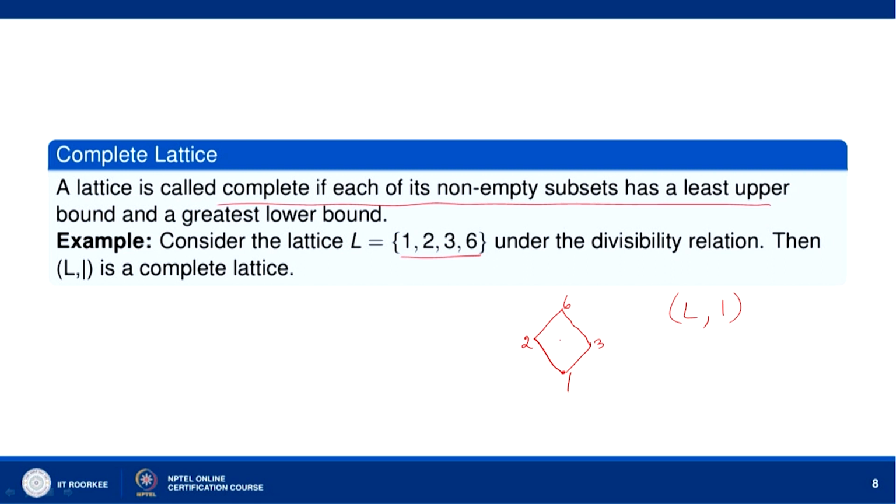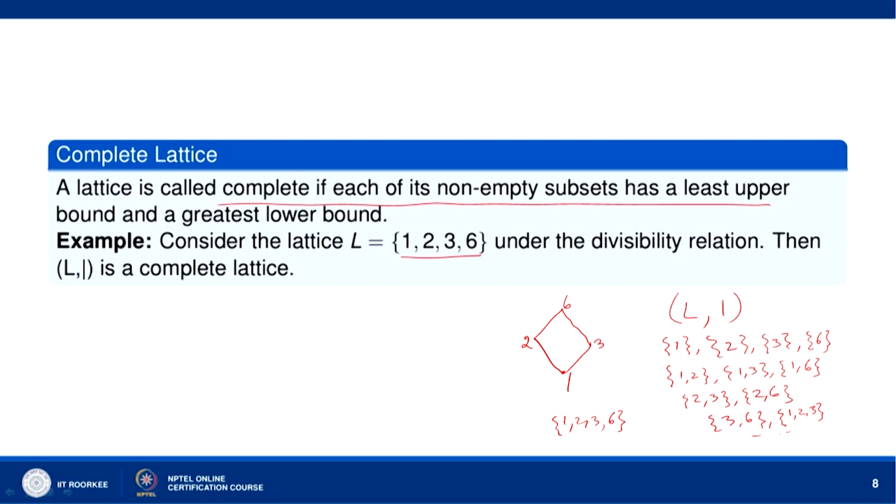You take any subset of this. So, the non-empty subsets are the singleton sets 1, 2, 3, 6, and then 1, 2; 1, 3; 1, 6; then 2, 3; 2, 6; 3, 6; and we have three-element subsets like 1, 2, 3; 1, 3, 6; 1, 2, 6; and ultimately we will have 1, 2, 3, 6, the entire set.